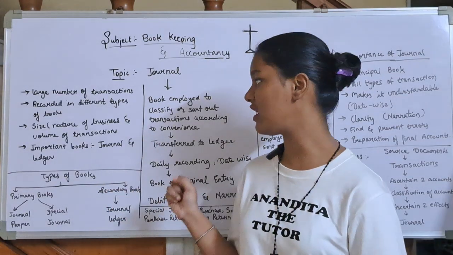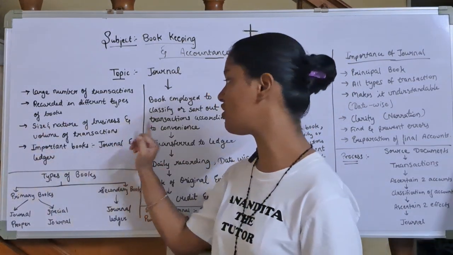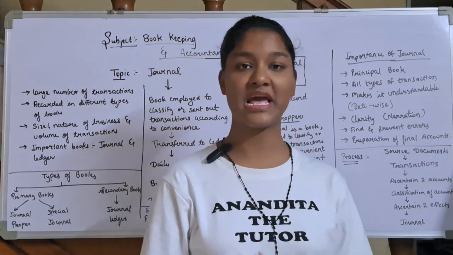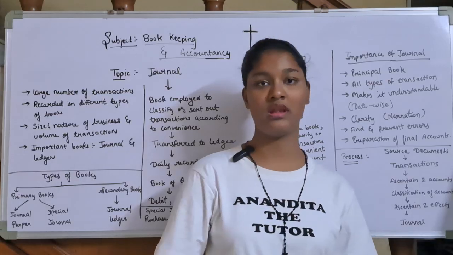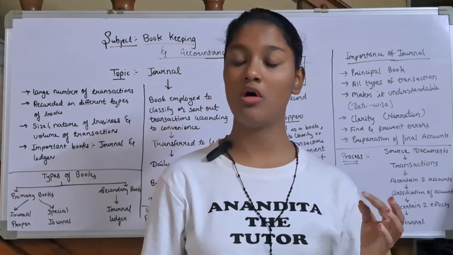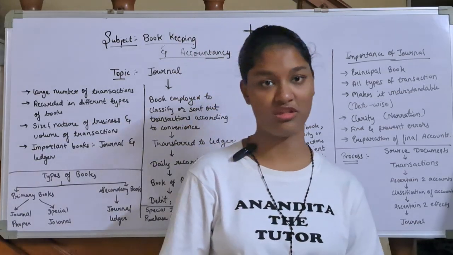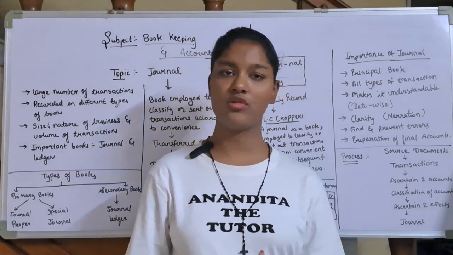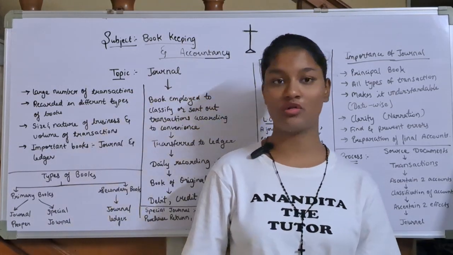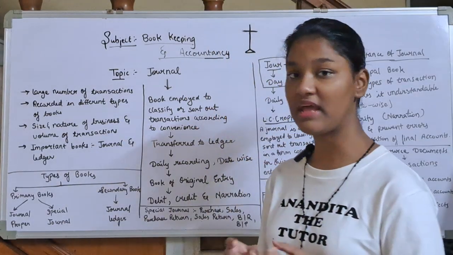Now, how many transactions are recorded in which book? Everything is decided with the size and nature of business and volume of transactions. Now, size of business means how much capital they are investing for their business. Tata company or Reliance company, all these companies have a big size. Their capital is very much. On the other hand, if you see any cottage companies like cloth companies, those that stitch clothes and all, they are a bit less. So their size is small.